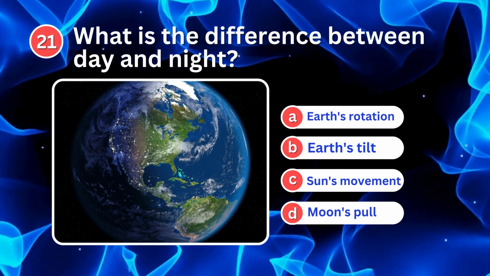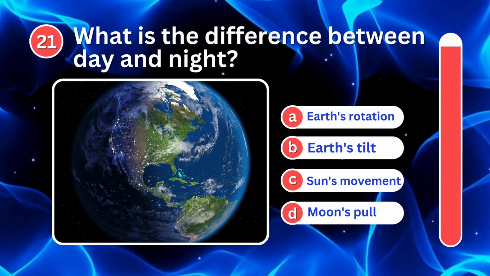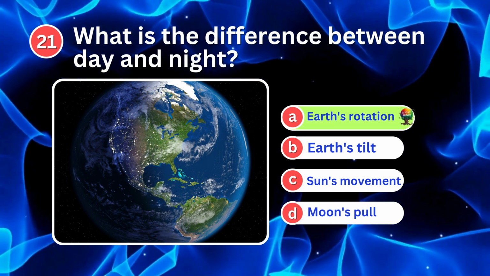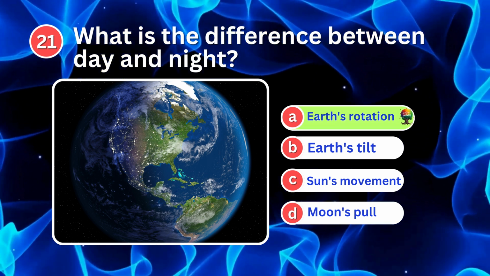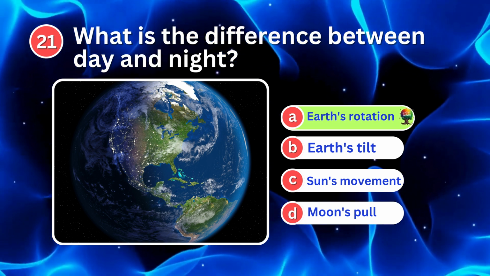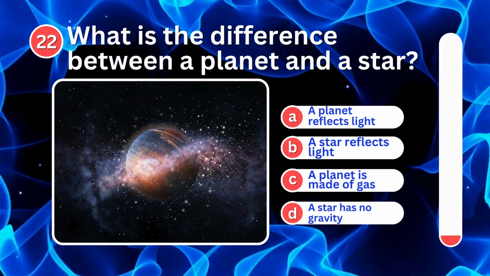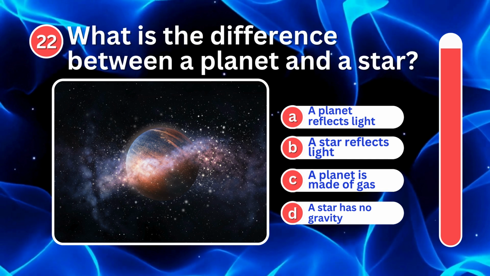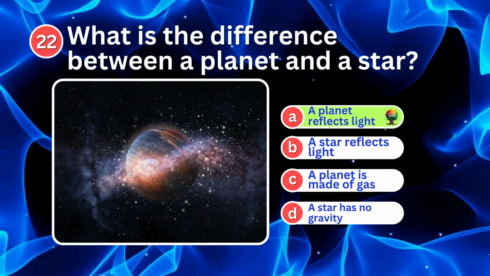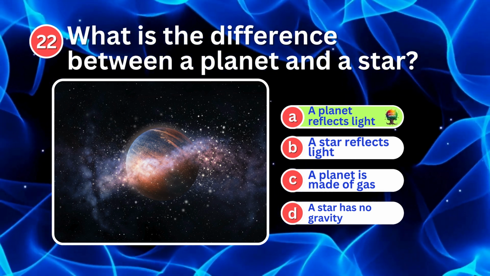What is the difference between day and night? It's Earth's rotation. Day and night are caused by Earth's rotation on its axis. What is the difference between a planet and a star? A planet reflects light. Planets reflect light, while stars produce their own light.